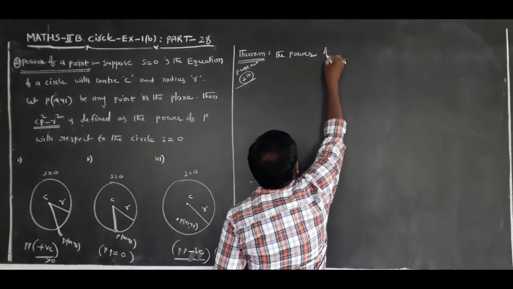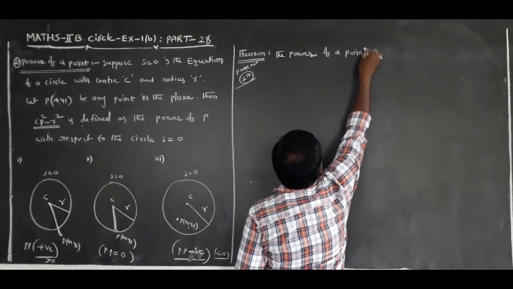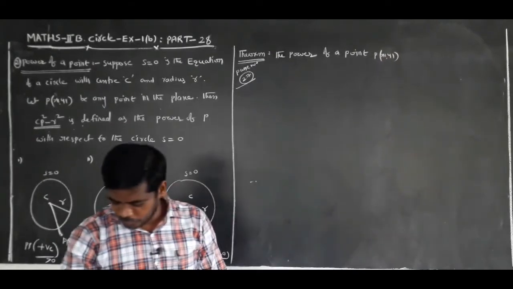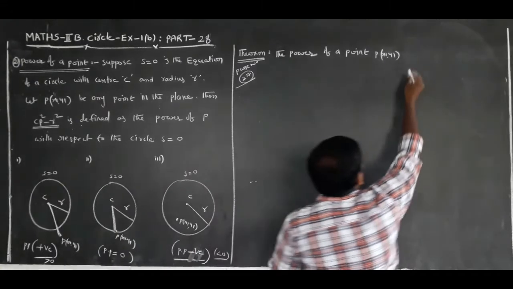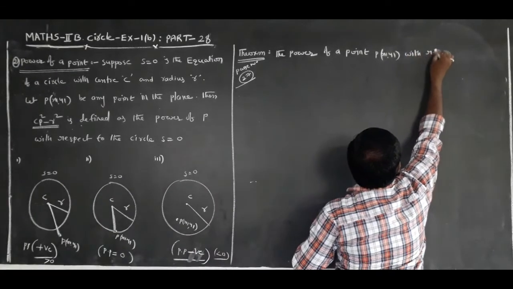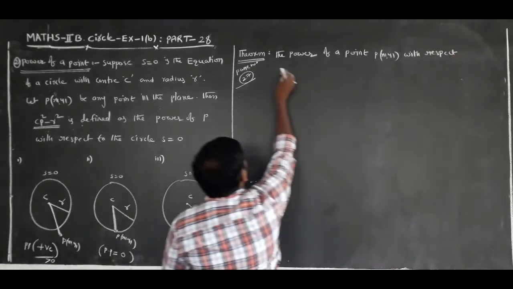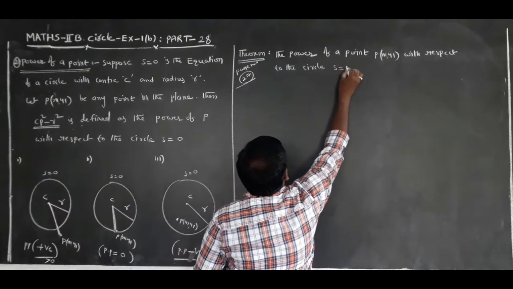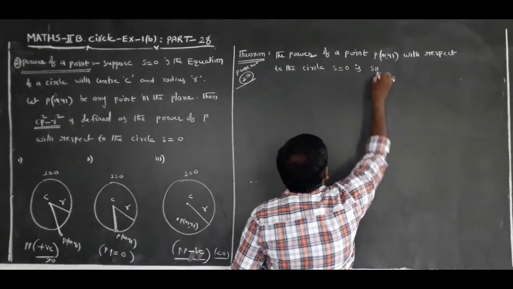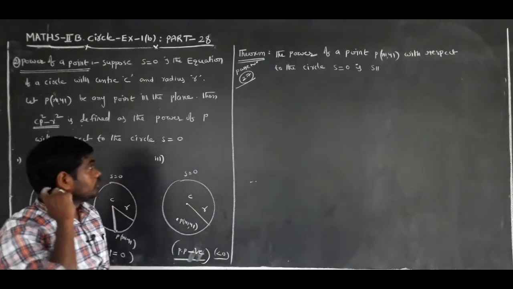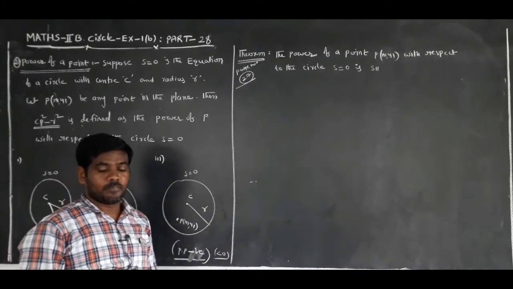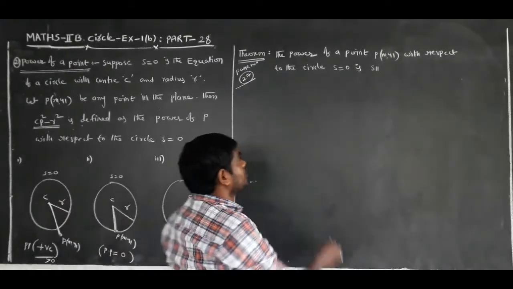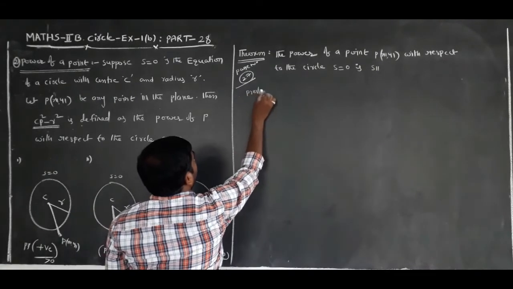The power of the point P(x1, y1) with respect to the circle S equal to 0 is S11.